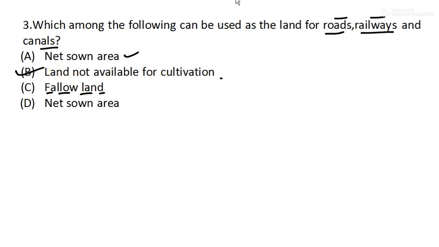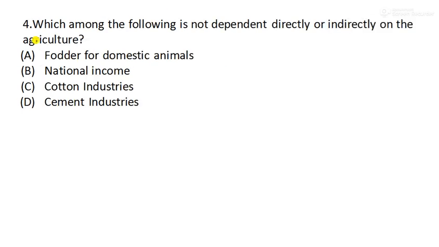Moving to question number 4 now. Which among the following is not dependent directly or indirectly on agriculture? Fodder for domestic animals, they are dependent. National income, it is also dependent indirectly. Cotton industries, cotton is dependent on agriculture. Cement industries, yes, the cement industry is not dependent on agriculture at all. So this is our right answer.